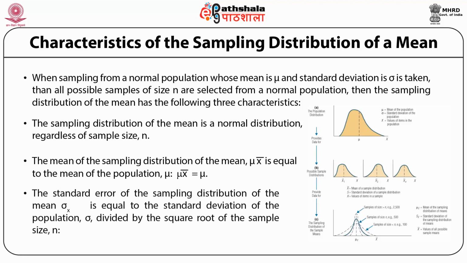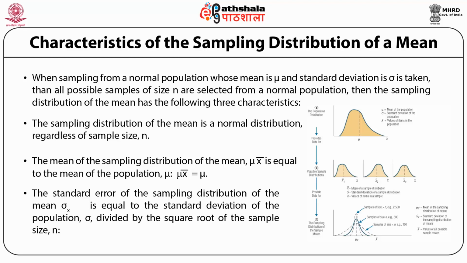The standard error of the sampling distribution of the mean, sigma sub x bar, is equal to the standard deviation of the population sigma divided by the square root of the sample size n, that is, sigma sub x bar is equal to sigma divided by square root of small n.